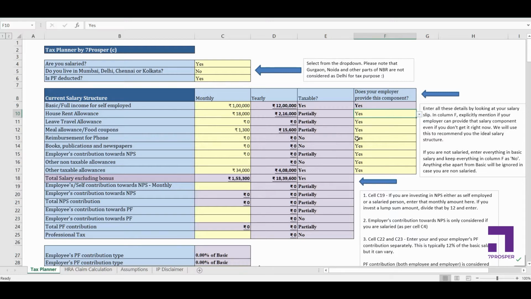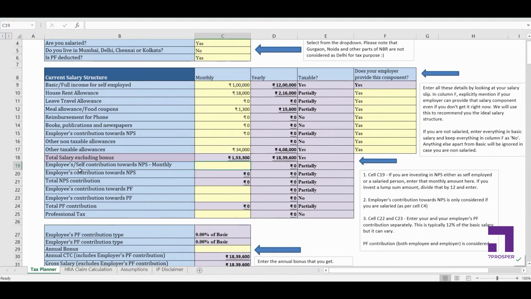All right, now let's come to the next part, employee's contribution or self contribution towards NPS. Now whether you're salaried or non-salaried, both ways you can invest in NPS by yourself. So again I'm asking you to enter the amount on a monthly basis. It might be the case that you are investing in NPS on a yearly basis, let's say 50,000 per year. So divide that amount by 12 and enter that amount here.